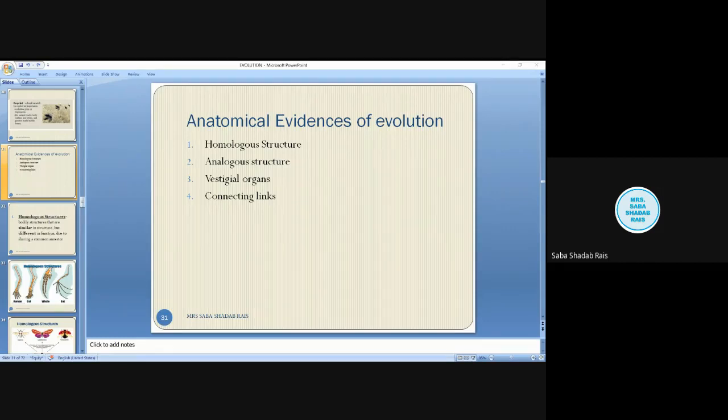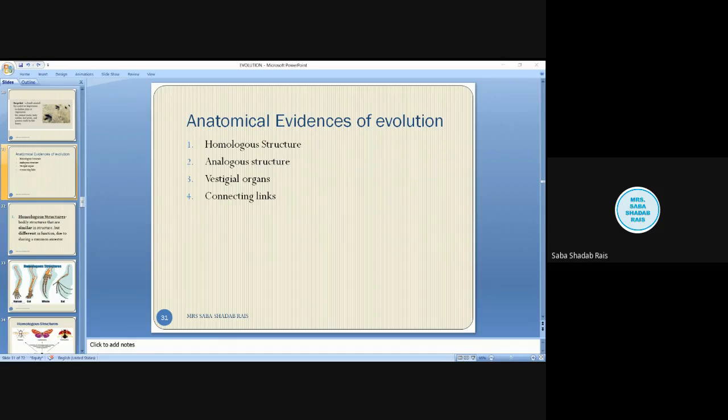The comparative study of various organs in different groups of vertebrates which exhibit common features shows that they might have evolved from common ancestors, right? That means when we are studying the structure, yes, this animal has this type of structure. Now when we talk about our limbs, we talk about four limbs. Our bones and the other animals' bones are the same, but they have different shapes.